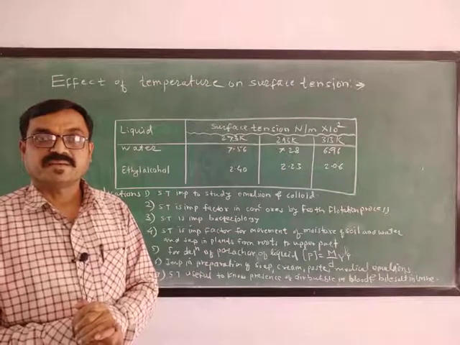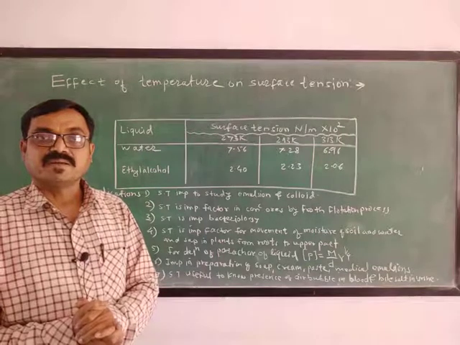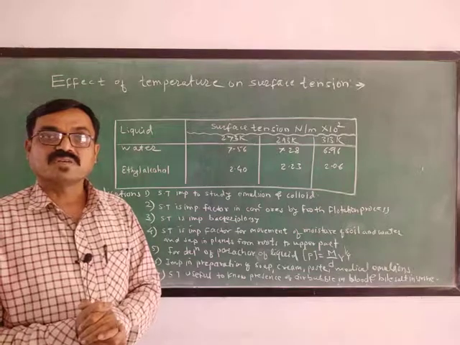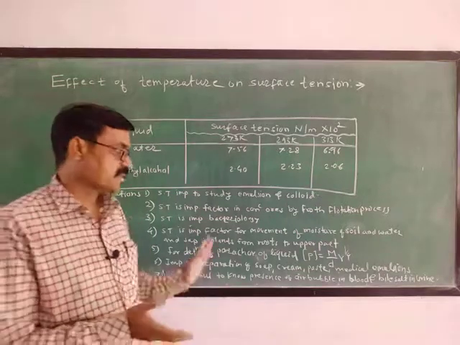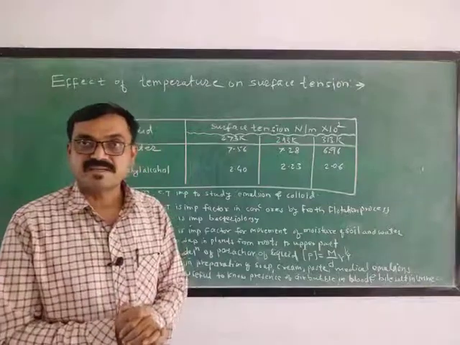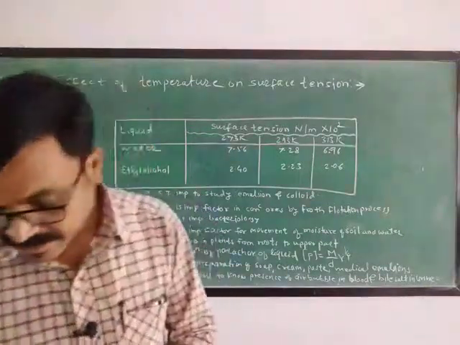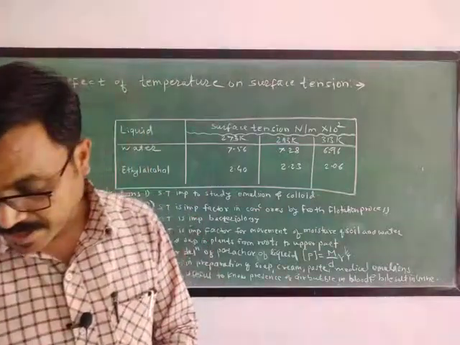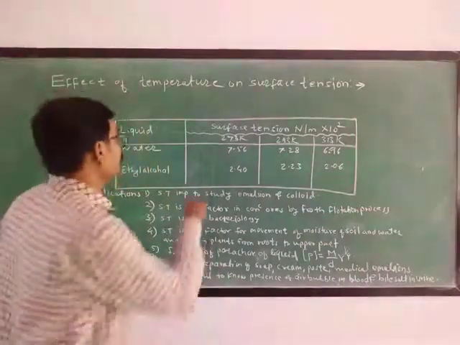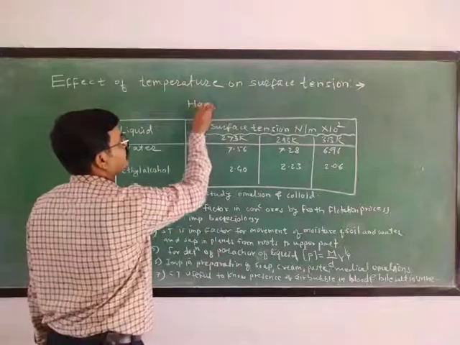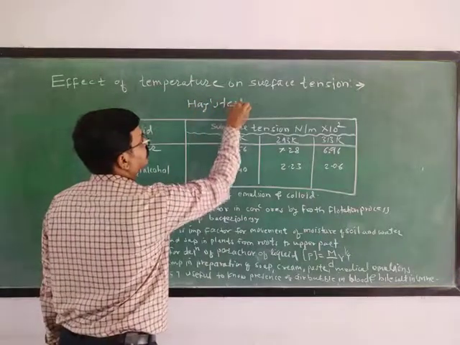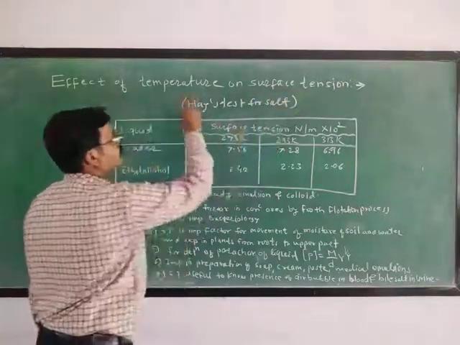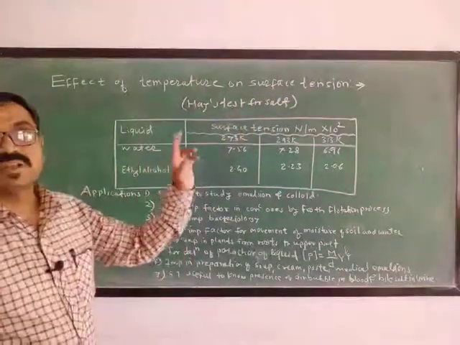If a patient is there, if there are some air bubbles in the blood, and if you want to measure or detect or study it, you must have a knowledge of this surface tension. Or bile salts, determination of bile salts in the urine, that is Hay's test for the salts. Hay's test. Which test? Hay's test for salt. It is a laboratory method. For this you must have a knowledge of surface tension.